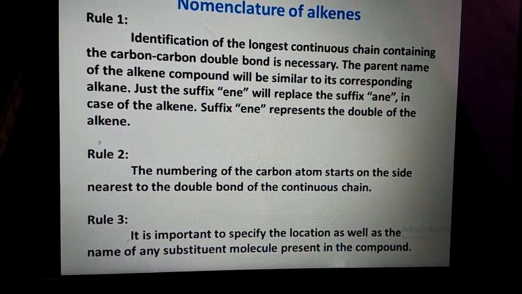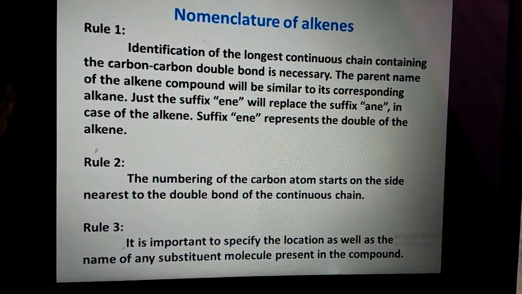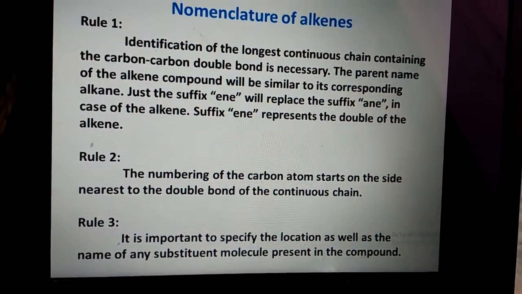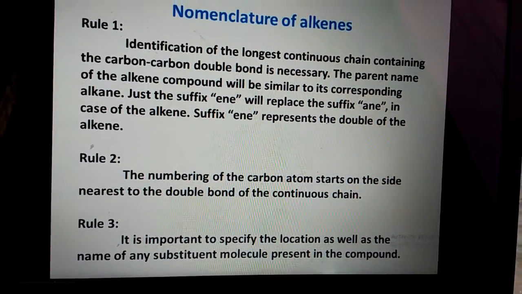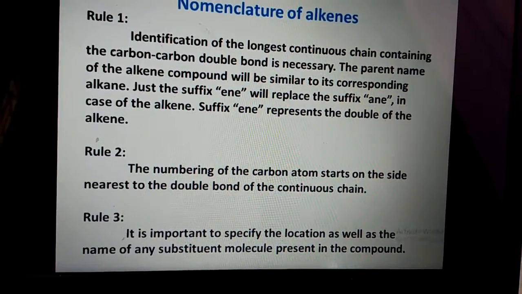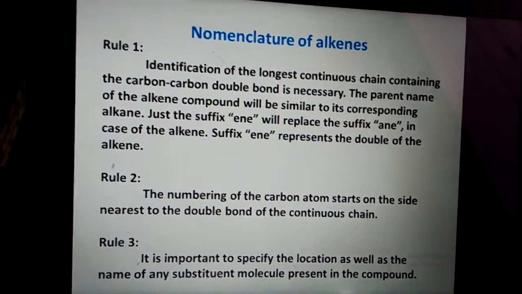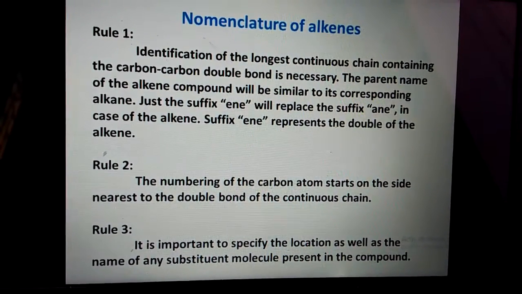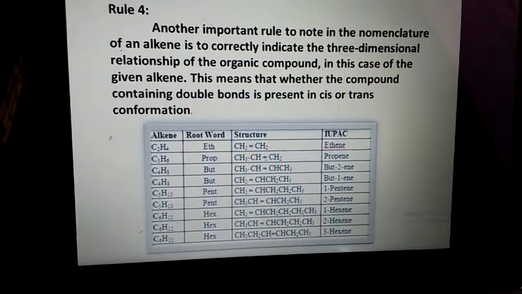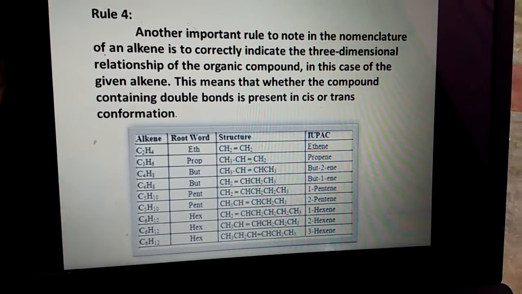Rule number 2 is that the numbering of the carbon atoms starts on the side nearest to the double bond of the continuous chain. Rule 3 is that it is important to specify the location as well as the name of any substituent present in the compound. For example, any chloro, bromo, any substitution must be added.